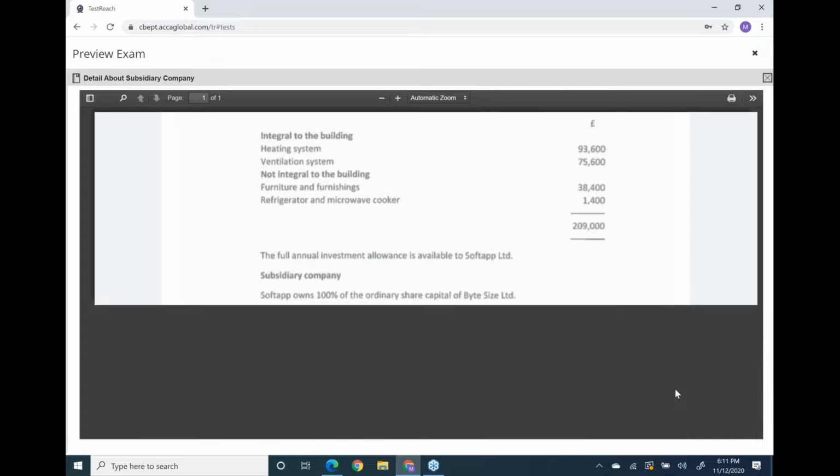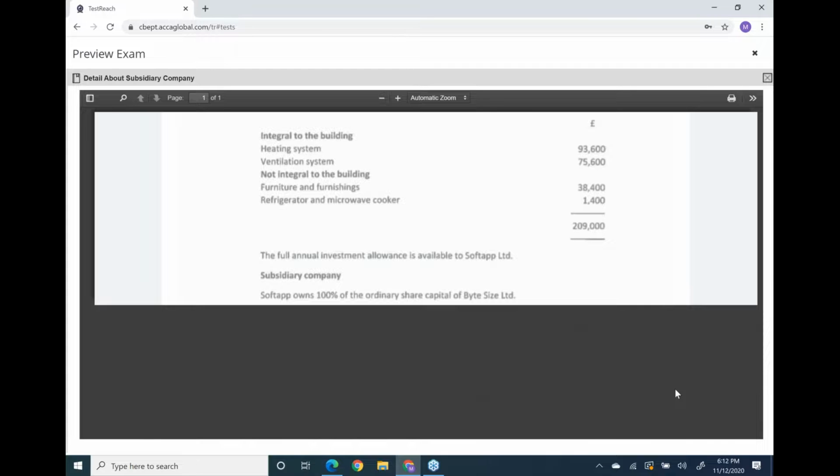Now, we have an opening balance of 9,000. You will get the normal 18% WDA on that opening balance.